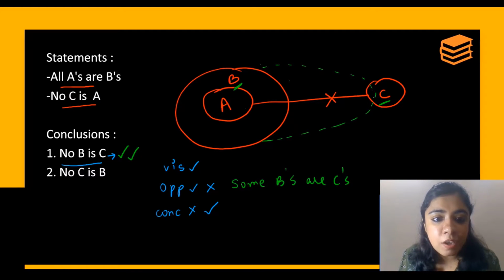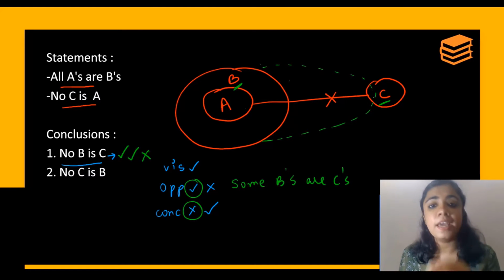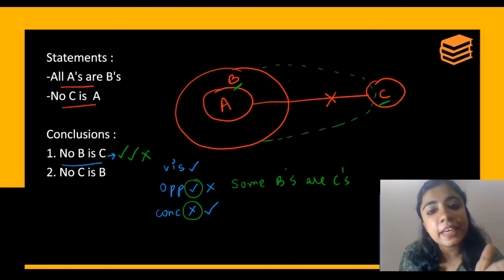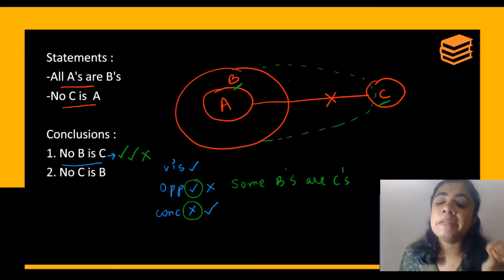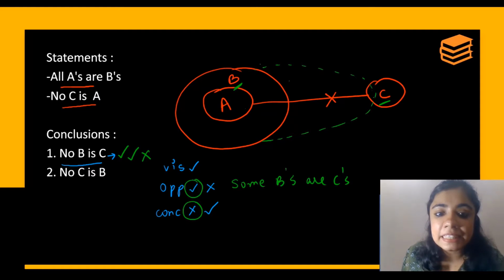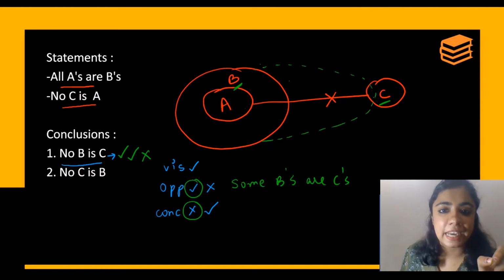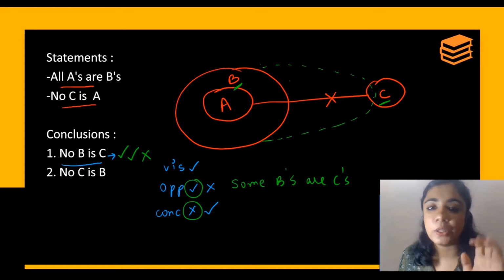Now, since the opposite is possible, it is not a correct conclusion. Because understand, when is a statement a conclusion? A statement is a conclusion when it is true always. But in this case, you could prove the opposite. Because the opposite is correct, it is not the right conclusion. So this is a wrong conclusion.